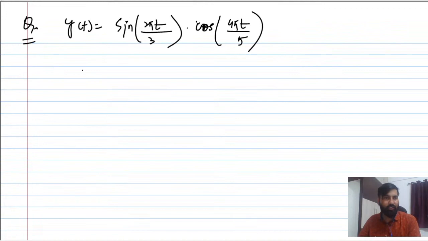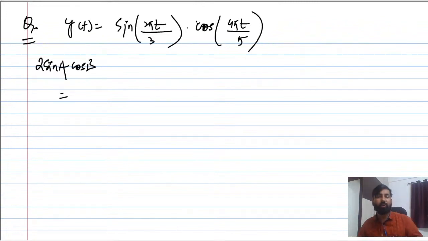So what is 2 sine a cos b? You have to apply it here. This is where everybody gets stuck, because we are not able to recall what 2 sine a cos b is. This is very important to remember. So you can write this as sine a plus b minus sine a minus b.